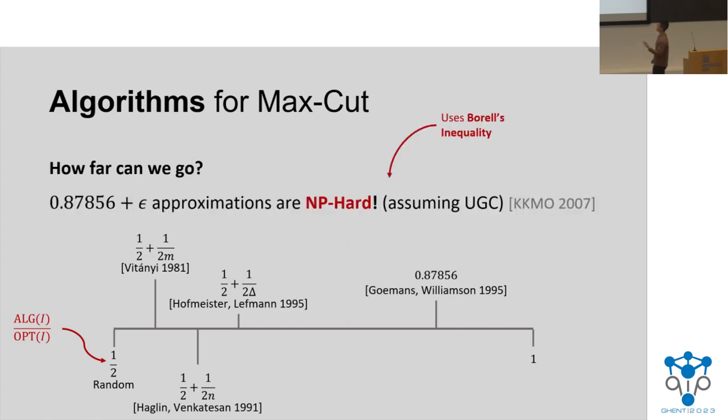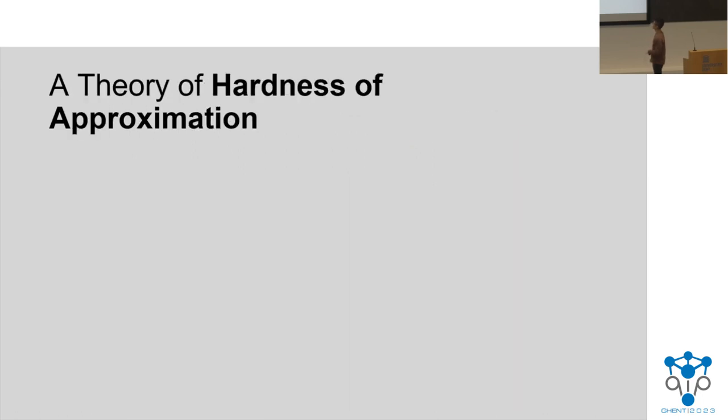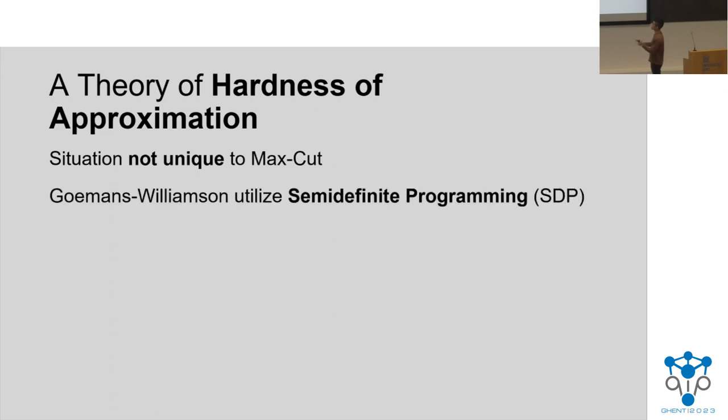Well, this was exactly answered by KKMO in 2007, who showed that doing any better than this Goemans and Williamson ratio is actually NP-hard, assuming the unique games conjecture. This proof uses Borell's inequality, and this is something that will show up again later in the talk. So this is exactly the region that's blocked out by KKMO. And really, this situation is not unique to max cut. It's kind of remarkable, and it was something that the previous presenters remarked on. But it turns out that Goemans and Williamson use this semi-definite programming algorithm, and you can actually generalize their algorithm to develop this notion of a canonical SDP, or a basic SDP.